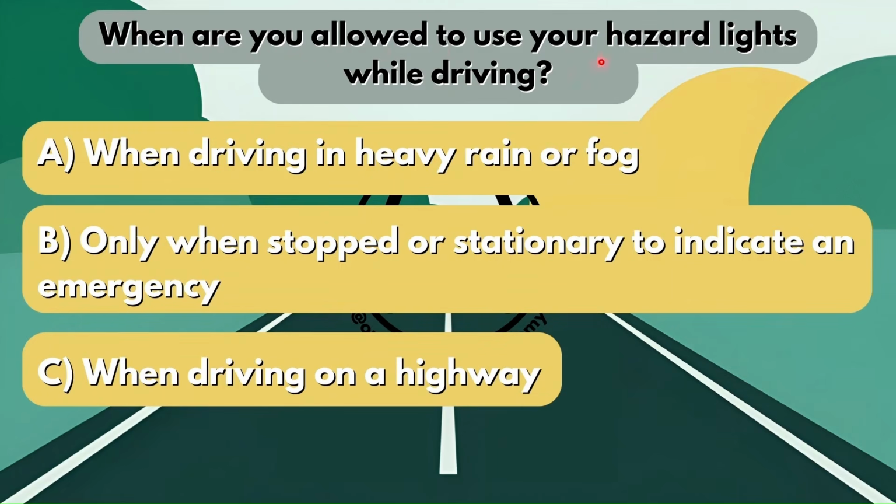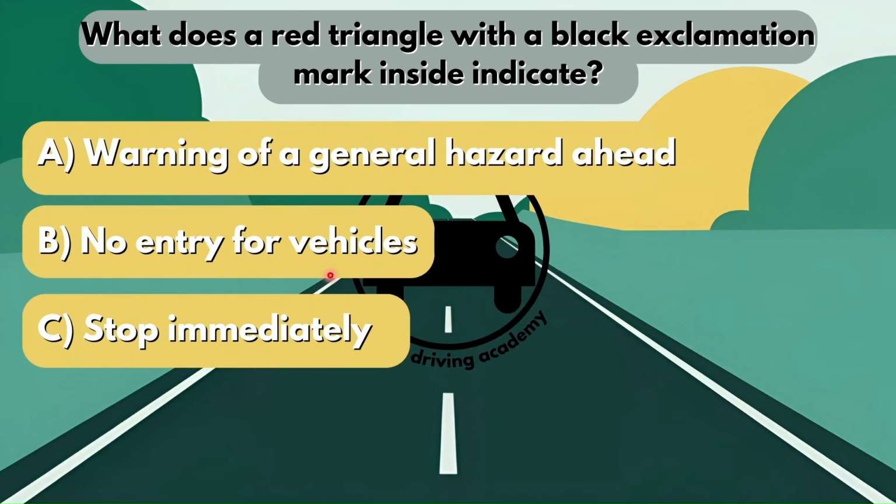When are you allowed to use your hazard lights while driving? Is it option A, when driving in heavy rain or fog? Is it option B, only when stopped or stationary to indicate an emergency? Or is it option C, when driving on a highway? The correct answer here would be option B. You can only use your hazard lights while driving if you are stopped or stationary to indicate an emergency.